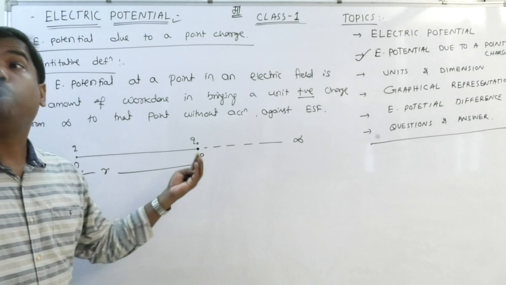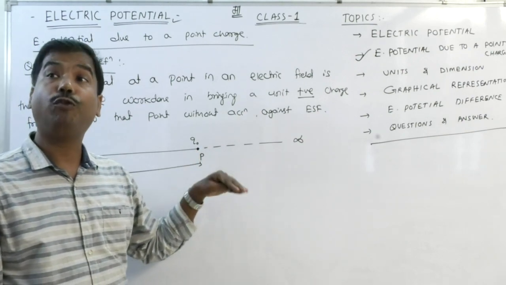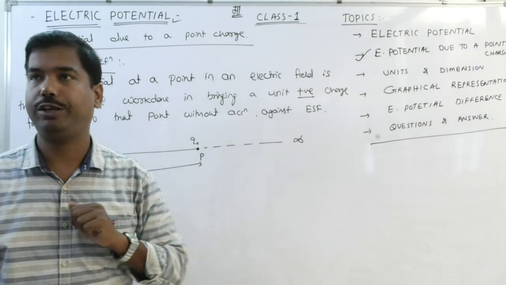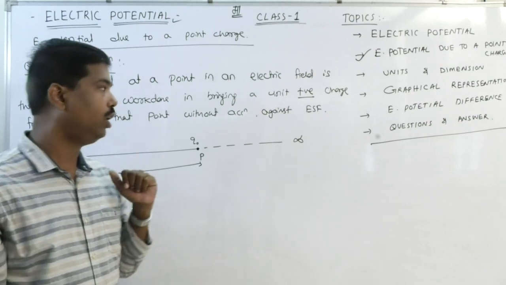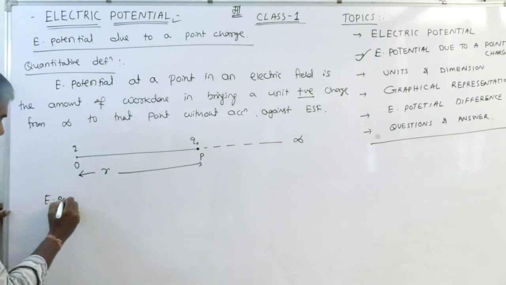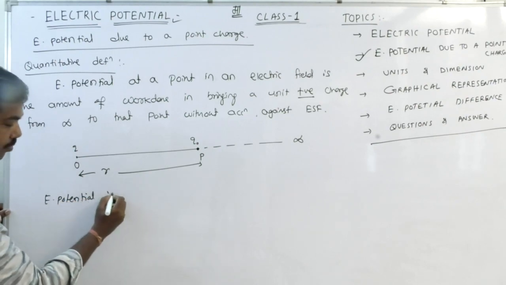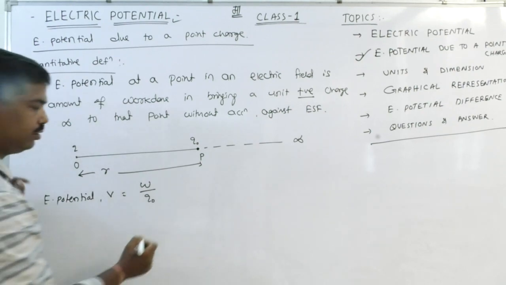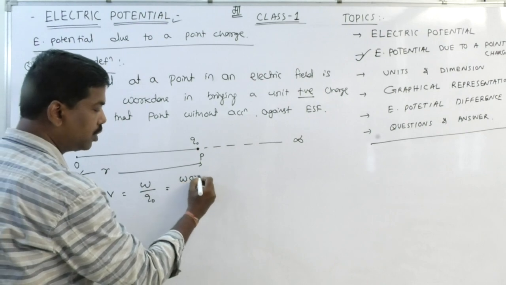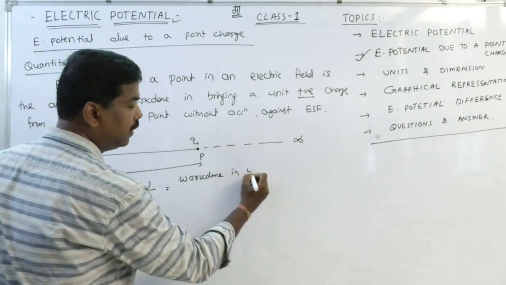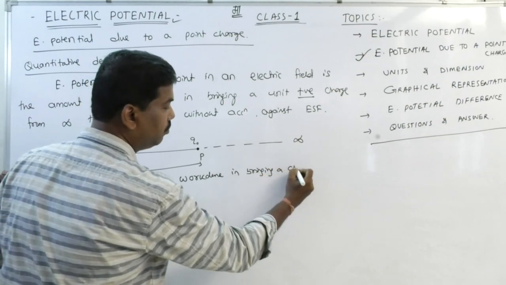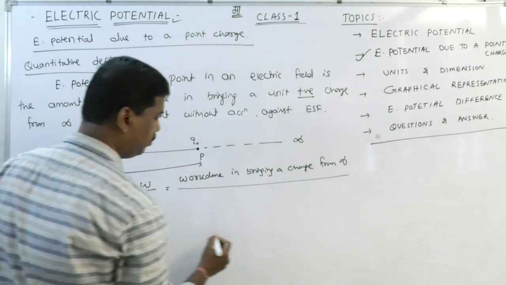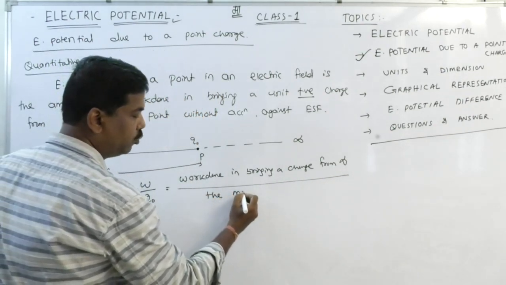I want to find out the amount of work done if the test charge Q0 is one unit. That is called electric potential. Or I would like to say that electric potential V is equal to the amount of work done per unit charge, that is, work done in bringing a charge from infinity, divided by the magnitude of the charge.